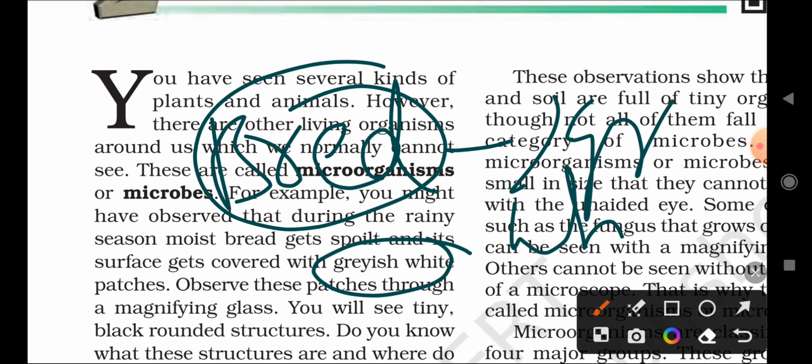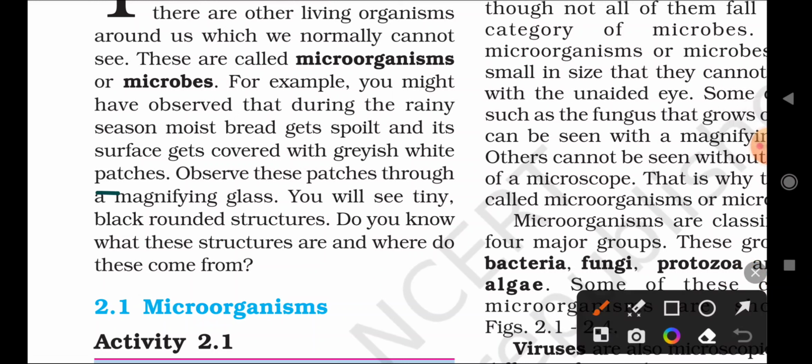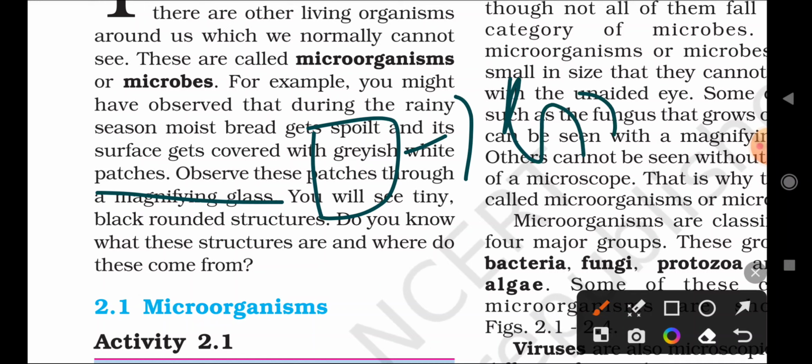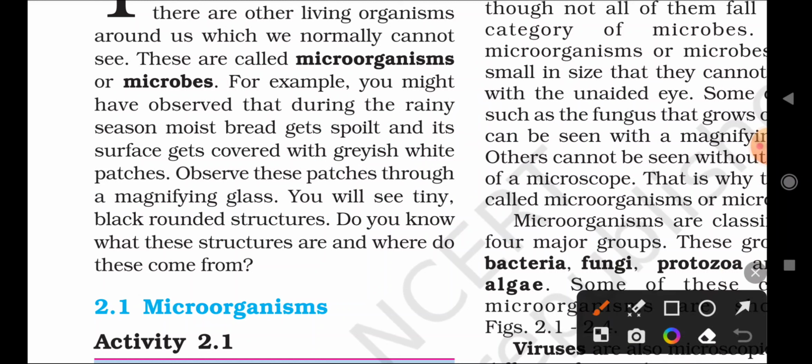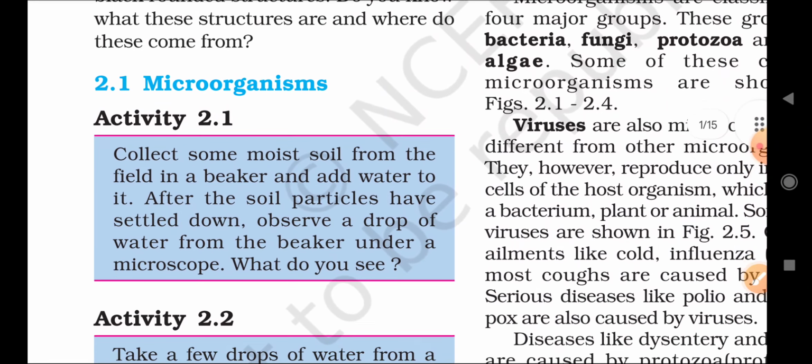You will see tiny black rounded structures. Again, observe these patches through a magnifying glass. The bread is covered with which color? Grayish white color. When we see it with the magnifying glass, we can see black rounded structures on the bread. Do you know what these structures are and where they come from? These organisms, where do they exist, or where do they come from?